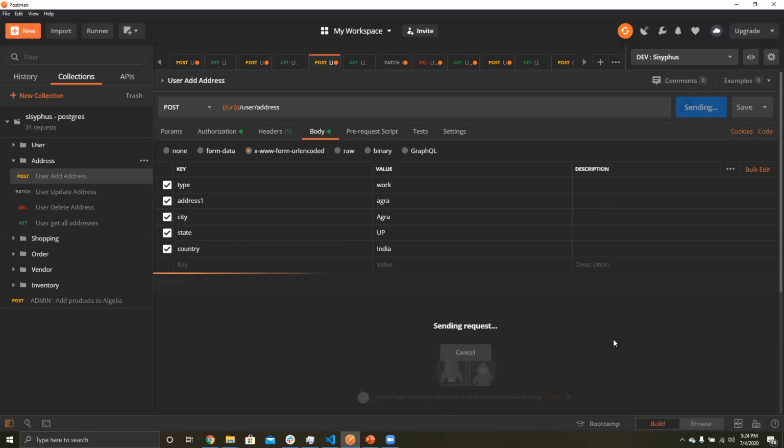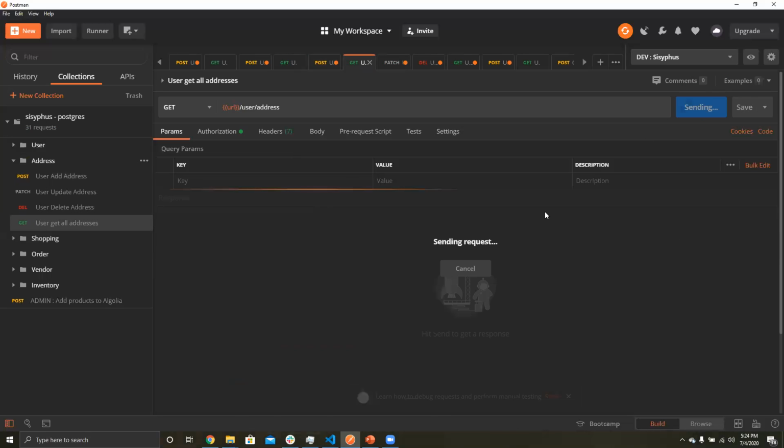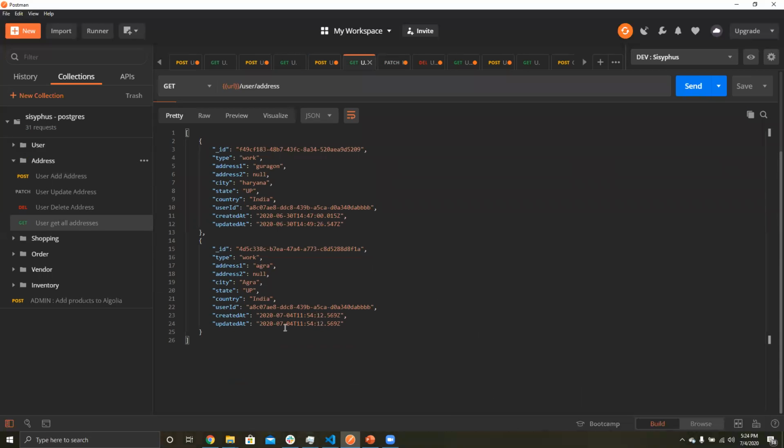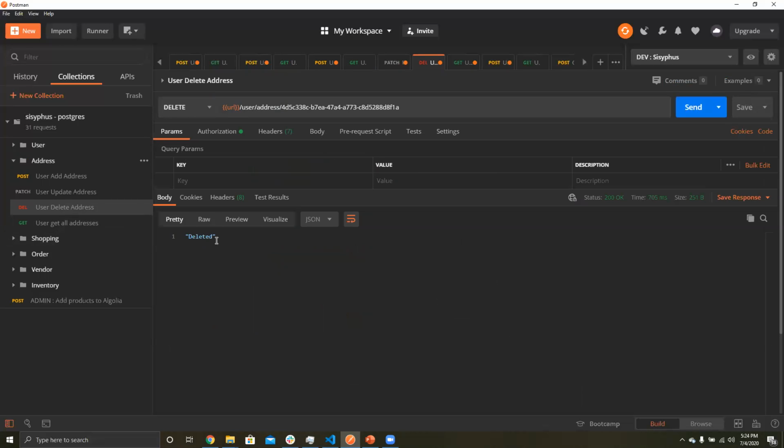Now the user is adding something here. So he added a particular address, and then he can go to his addresses and check that yeah, he now has two different addresses. If the user wants to delete any address, I'll delete this one. He can copy this particular ID and drop it here, and then the address will be deleted.